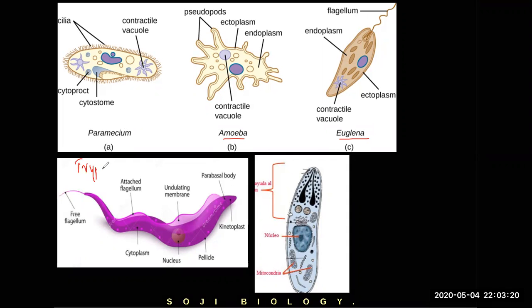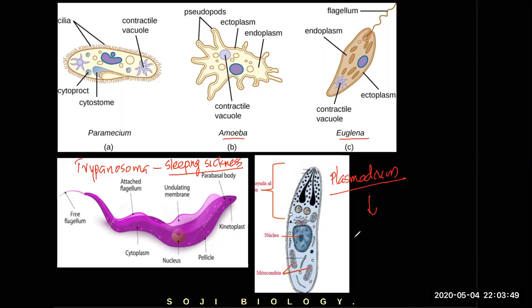And down you can see this one is called trypanosoma. It's a parasite. It causes diseases in us. Okay? It causes a disease called sleeping sickness. In Africa, you find this disease. The person who gets the disease keeps sleeping and they die in the sleep, right? It's called sleeping sickness.